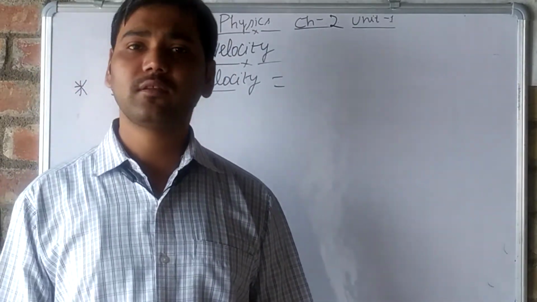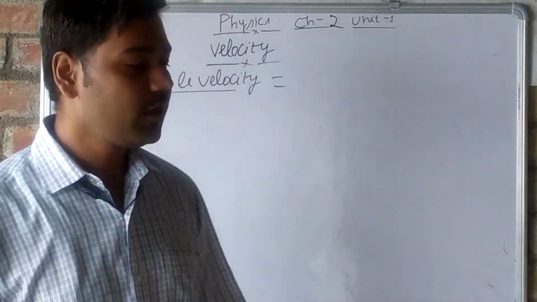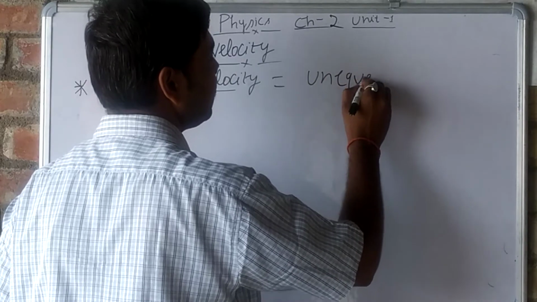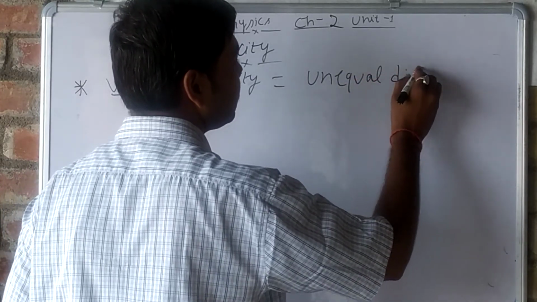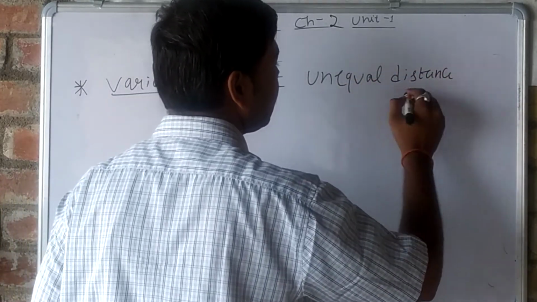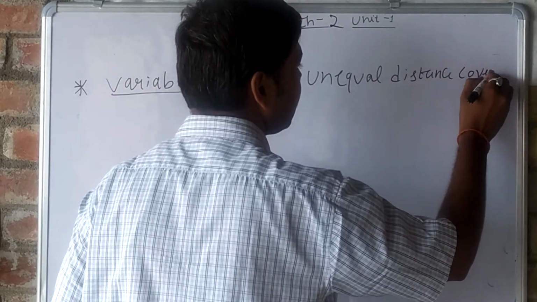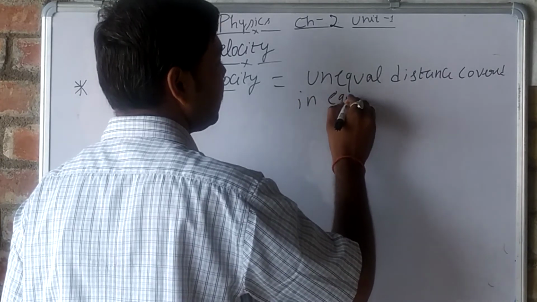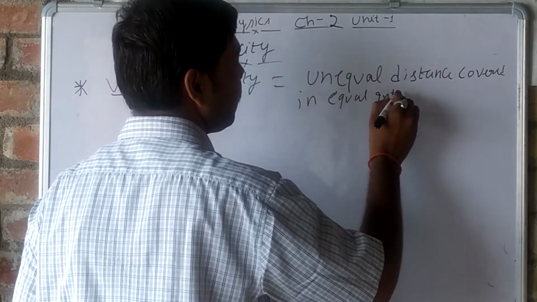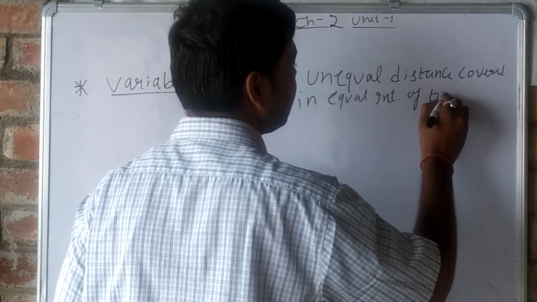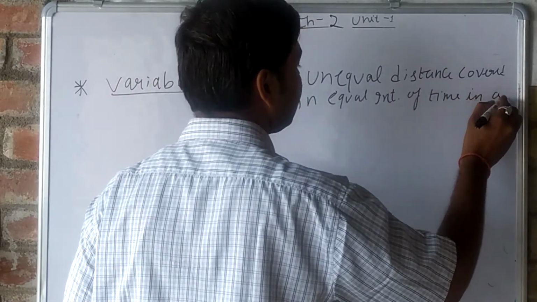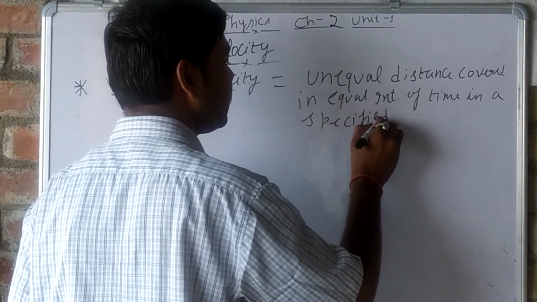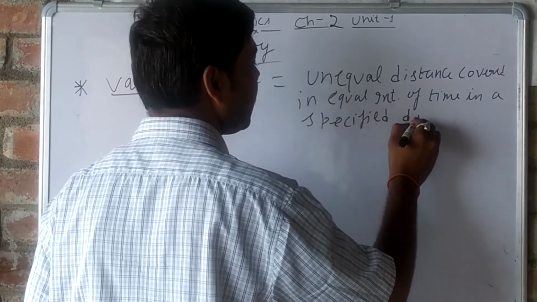An unequal distance covered in equal interval of time, in a specified direction.